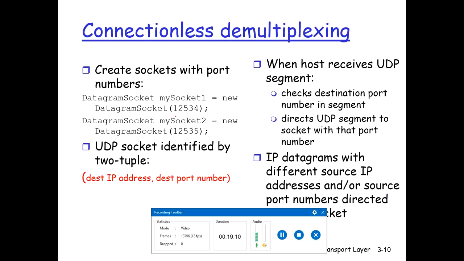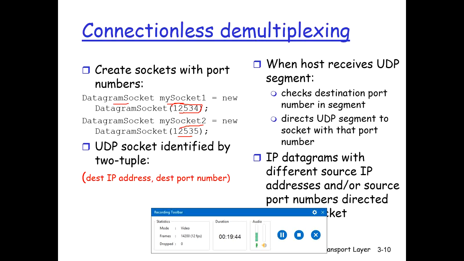So let's understand how these are created. Connectionless demultiplexing: how we can create it with programming. DatagramSocket is a package, and by using this package we do socket programming in Java. These are just for your information, the lines of code. We create an object of the DatagramSocket and provide the port number. This is another socket created, and we provide some port number here.